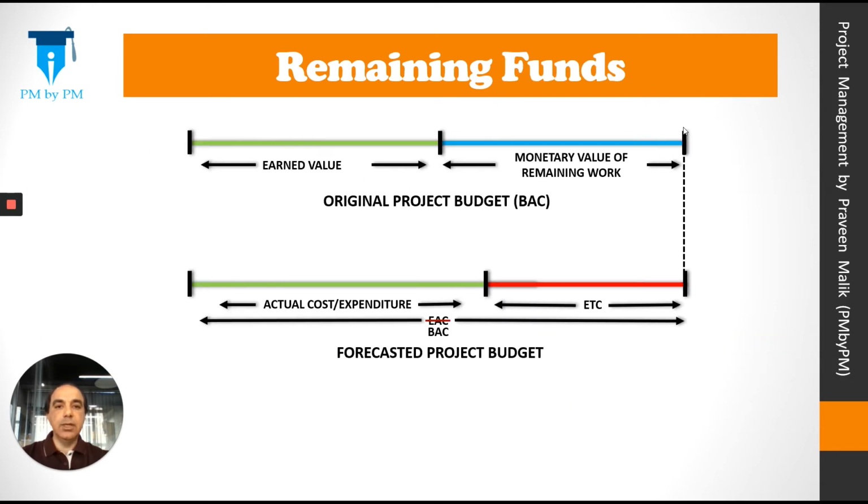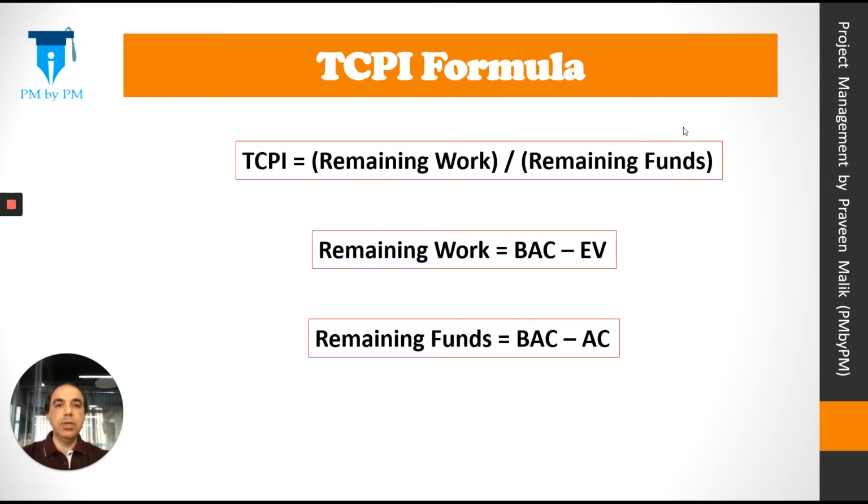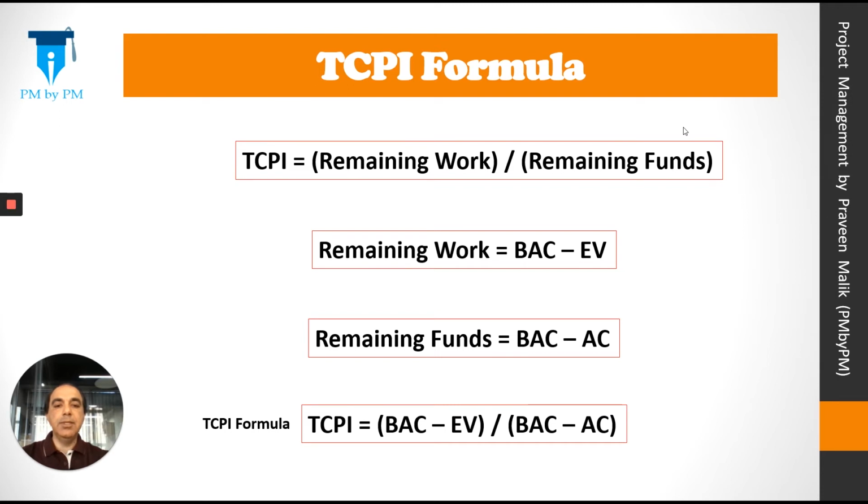Let's look at remaining funds. Since we have to complete the project within the original budget, we have BAC as our total budget. And we have already spent AC. So the remaining funds with us are BAC minus AC. Let's combine these two and we will get our TCPI formula. So TCPI is equal to remaining work divided by remaining funds. And for us, remaining work is BAC minus EV and remaining funds are BAC minus AC. So the TCPI formula becomes BAC minus EV divided by BAC minus AC.